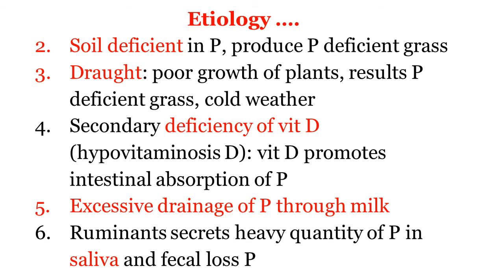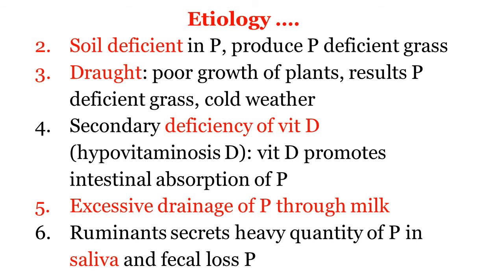Continuation of the etiology. We have seen the first factor, the dietary factor, and the main thing is grass, feed, fodder, diet deficient in phosphorus. The second factor is soil deficient in phosphorus. If the soil is deficient in phosphorus, the grass or fodder grown in that soil is also deficient in phosphorus.